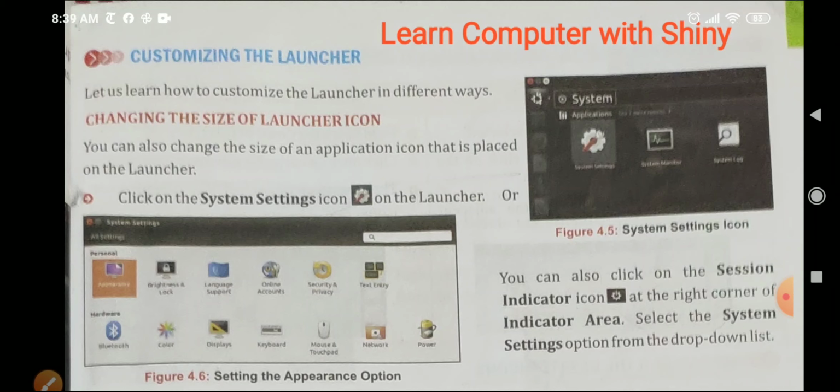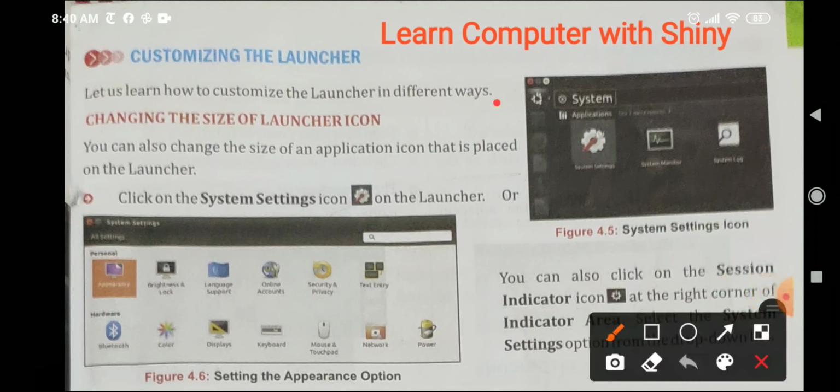Click on the system setting icon on the launcher. Two ways are there. One, you can click on the dash box and write here system, and the launcher icon will come there, and you can click there and do the changes according to you.